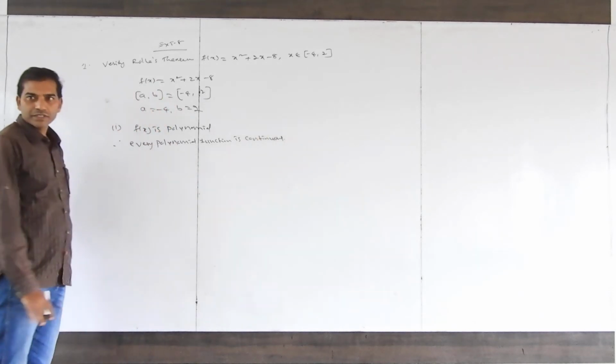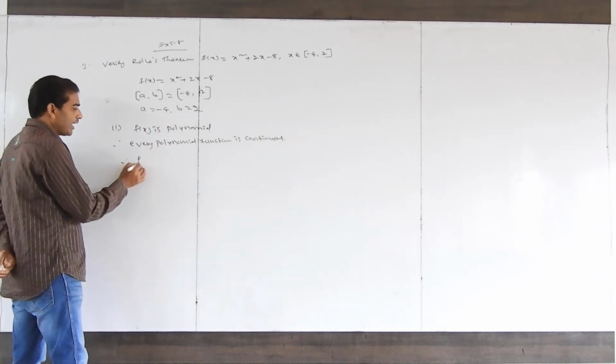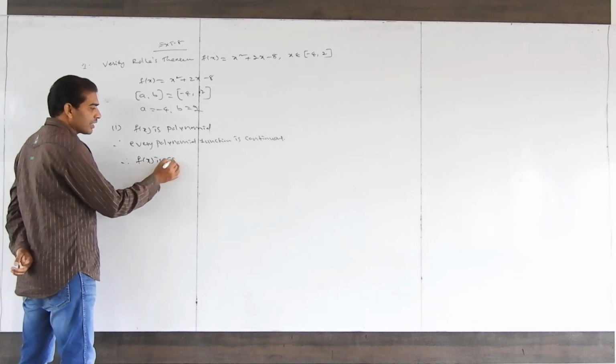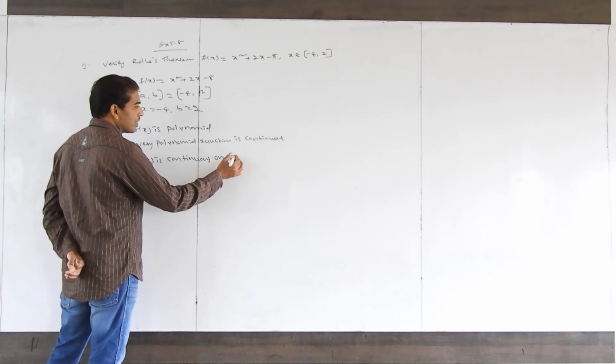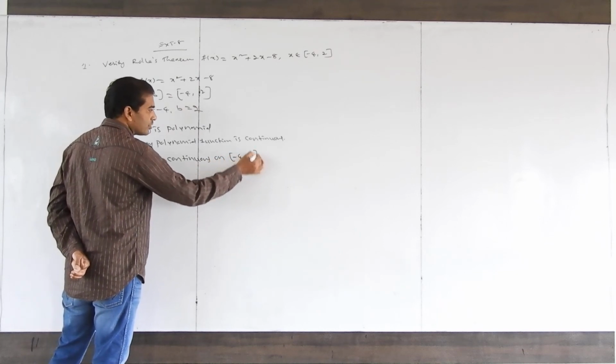Every polynomial function is continuous. Therefore, f of x is continuous on the closed interval minus 4 comma 2.